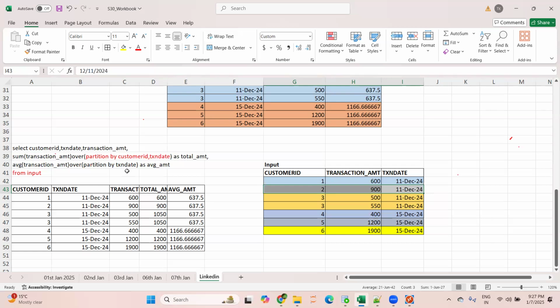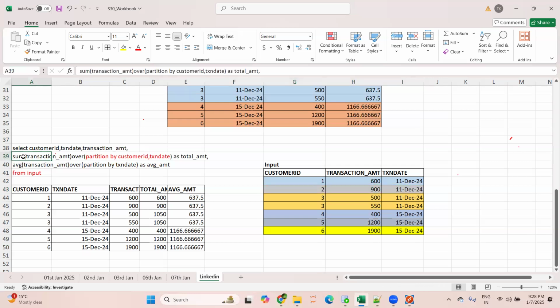That's what I want to make clear: in a PARTITION BY, you can use any number of columns. There is no restriction. Generally, in PARTITION BY we use only one column, but if the requirement is to use multiple columns, you can use multiple columns in PARTITION BY, similar to ORDER BY and GROUP BY. In ORDER BY, there is no restriction on the number of columns; you can use any number of columns. Similarly, in GROUP BY, there's no restriction. You can use any number of columns as per the business requirement.